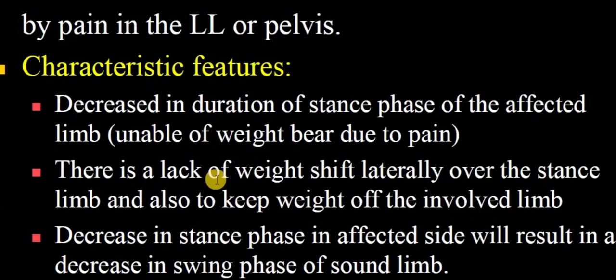So there will be a lack of weight shift laterally over the stance limb, and they keep the weight off the involved painful limb. So when the left is paining, you will be keeping the weight over on the right, not on the left side. The decrease in stance phase on the affected side will result in a decrease in swing phase of the sound limb, which is the normal limb.